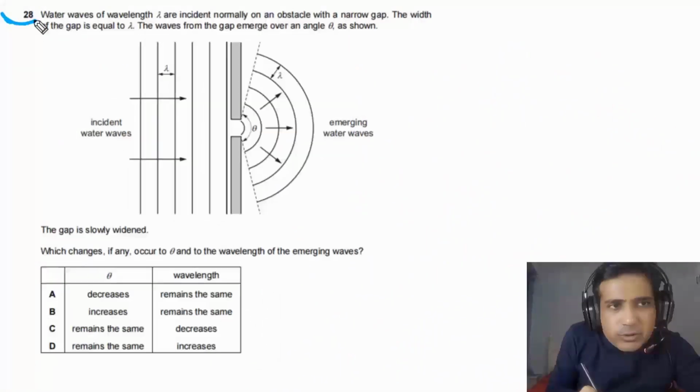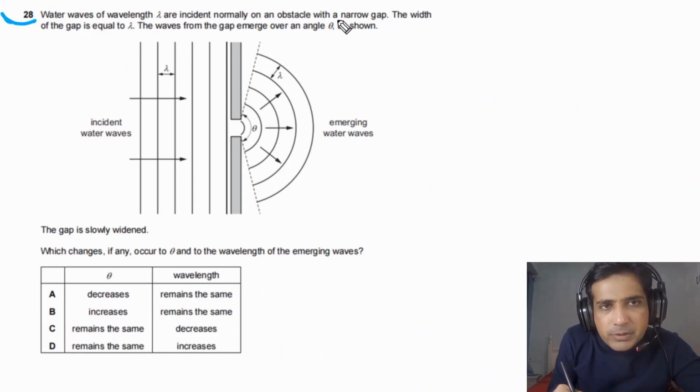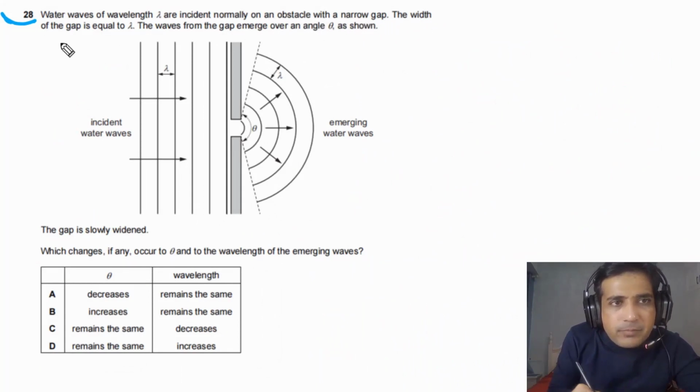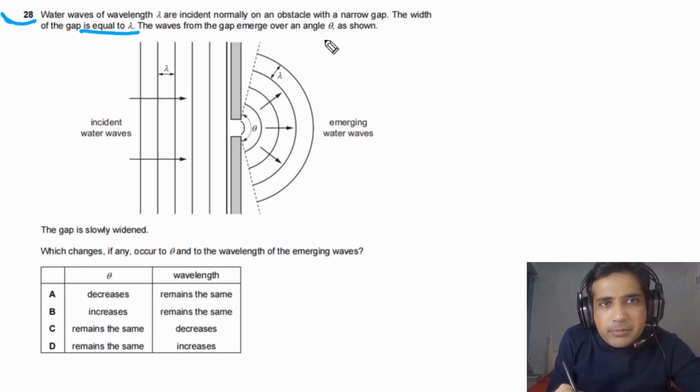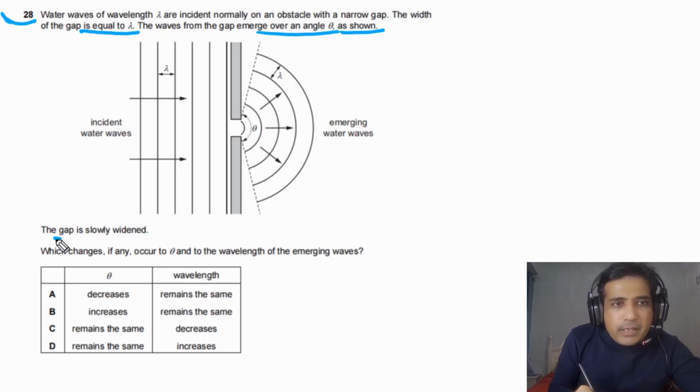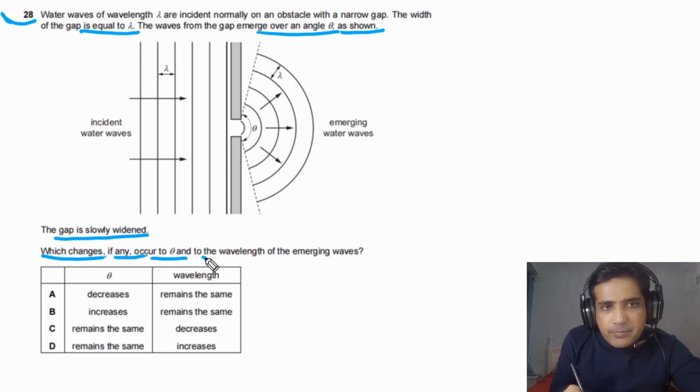For question number 28, it is given to us: water waves of wavelength lambda are incident normally on an obstacle with a narrow gap. The width of the gap is equal to lambda. The waves from the gap emerge over an angle theta as shown in the figure. The gap is slowly widened. Which changes, if any, occur to theta and to the wavelength of the emerging waves?